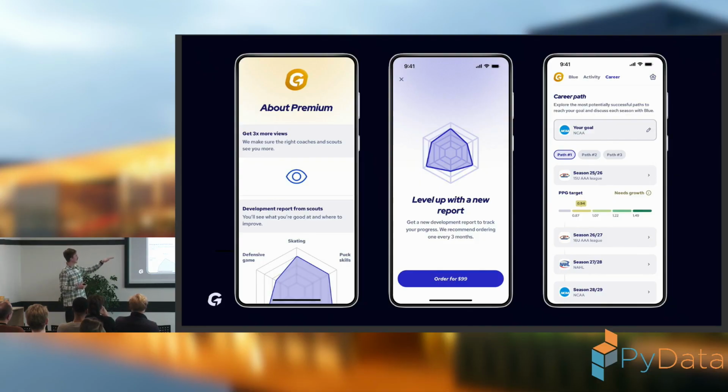That's why there is that bar with PPG target, meaning points per game, which basically shows him some comparison with players that either play in the league that he is playing in currently, or performance of people that played in the league at that age and managed to get to that NCAA league. So he can improve himself compared to the others based on some performance statistics.